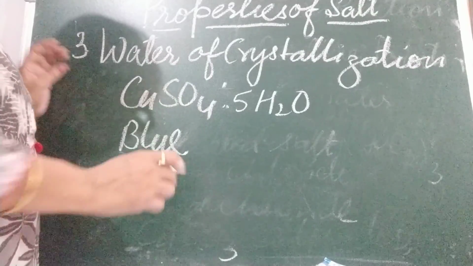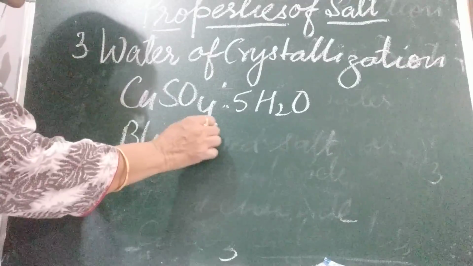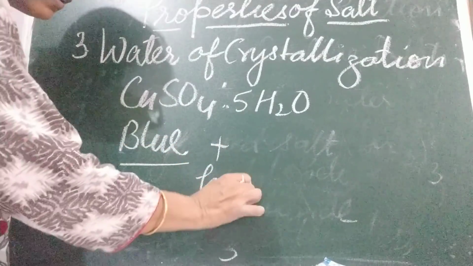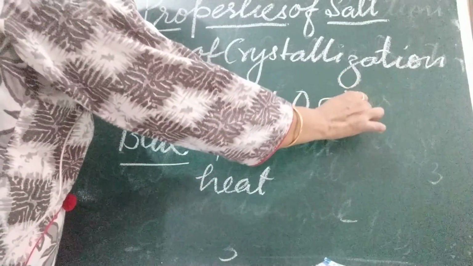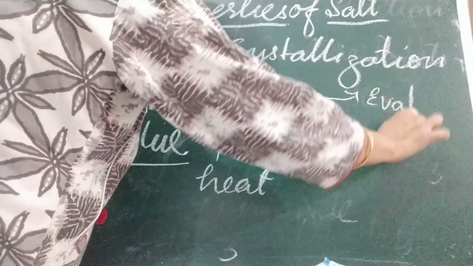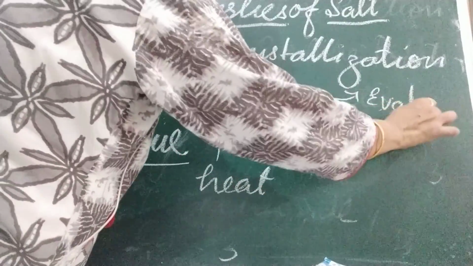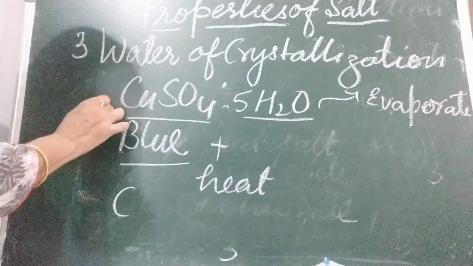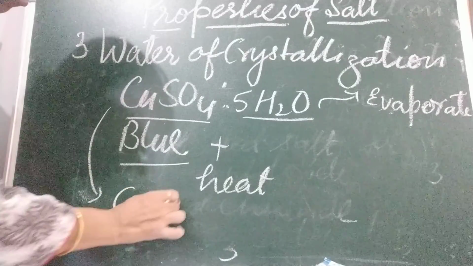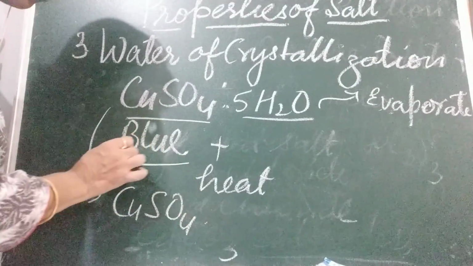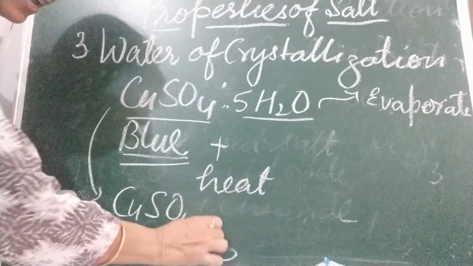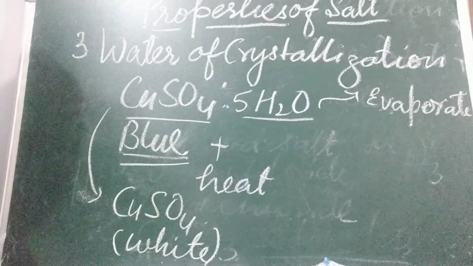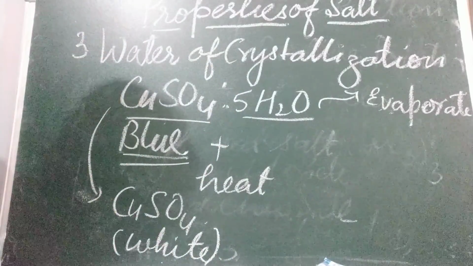This salt, which is blue in color, when we heat it, what will happen? This water will evaporate, and what is left behind? It will leave behind only copper sulfate, and this is no more blue in color. Now the color is white. Why has it become white? Because water molecules are no more there.